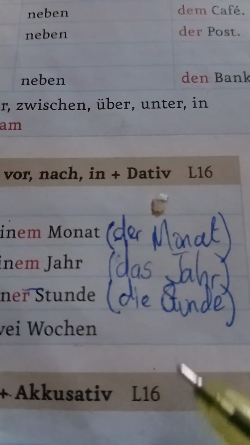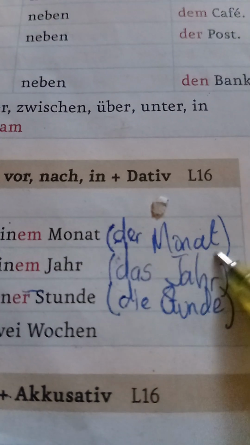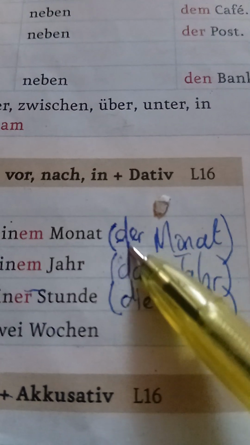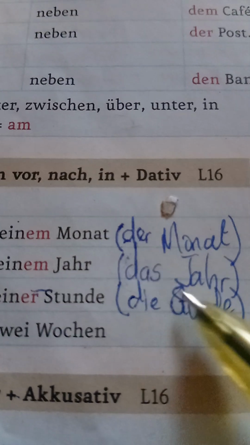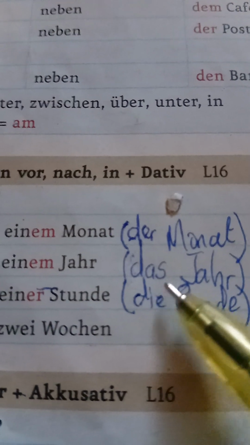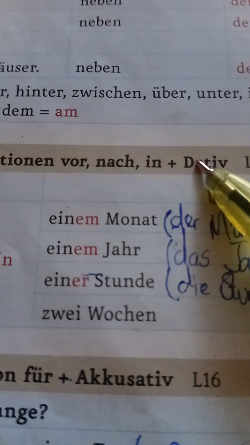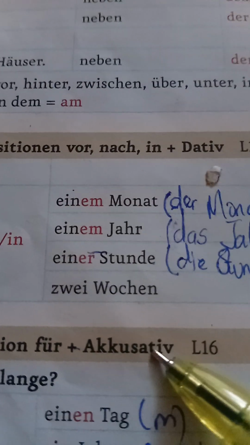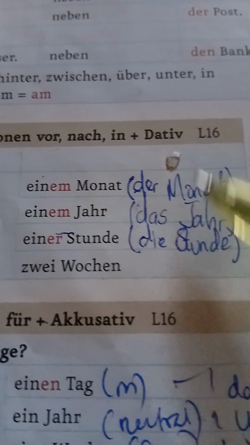So behind every German noun, there is a gender, masculine, neutral, feminine. Understanding that is understanding also when to use the dative correctly and the accusative over here. We're together? Because lesson 16 deals with that.